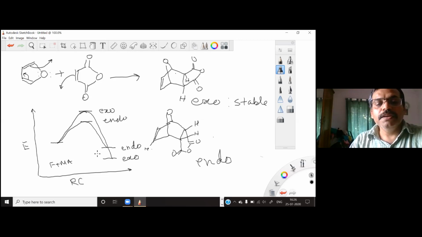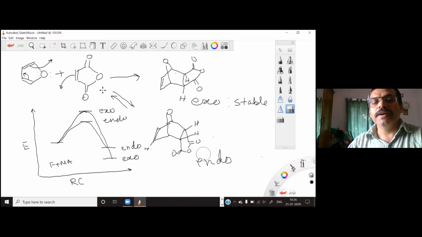But whenever you think about this endo and exo product, your reaction should be reversible. This is not reversible with exo, but it's reversible with the endo product. So once the exo product forms, you will not get back your starting material. If you are getting the exo product, it will not go back to starting material, but the endo product can go back to the starting material.